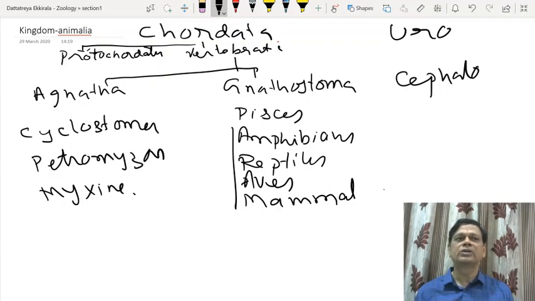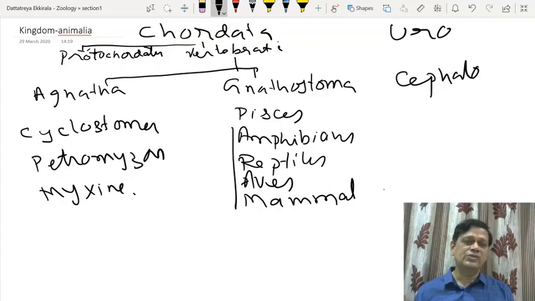Coming to reptiles. What are reptiles? Those which creep on their bellies are called reptiles. Belly creepers, that is another term. They have three-chambered hearts, so they too have incomplete double circulation like amphibians, because both amphibians and reptiles don't have the ventricle completely divided. Respiration by lungs. In amphibia, it can be skin, lungs, and buccal cavity. Here only lungs. Then skin is cast off in the form of layers in lizards and snakes. Mostly two pairs of limbs are present. Belly creepers with dry skin, mostly dry skin here.